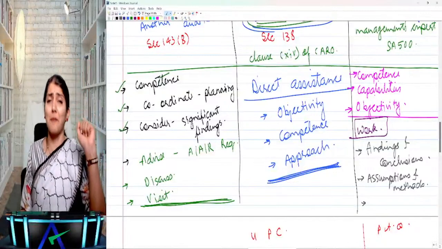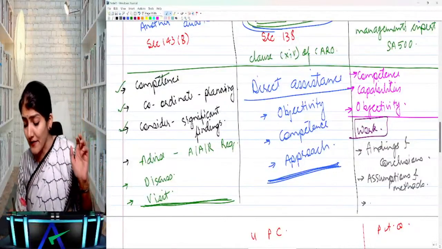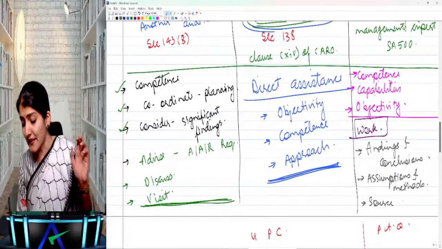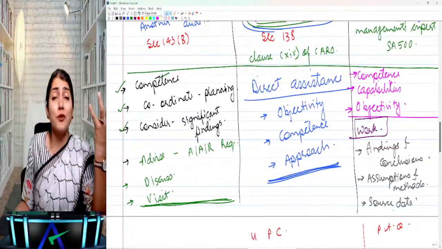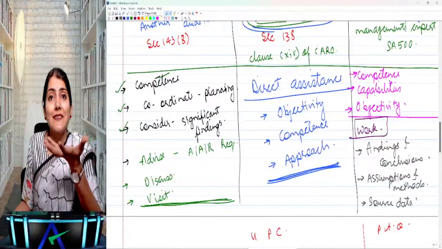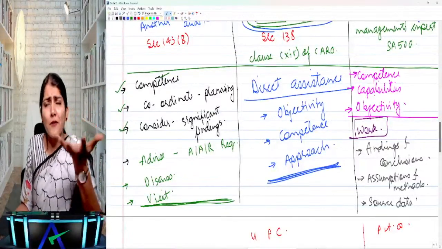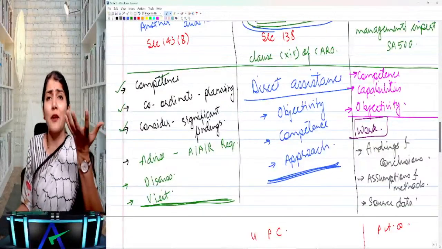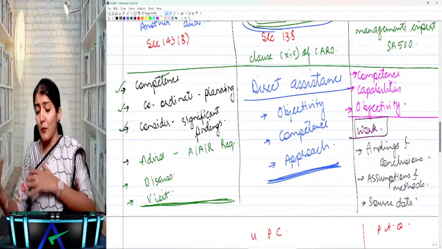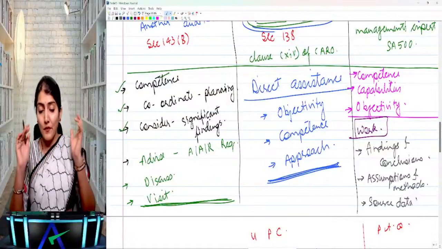So assumptions and methods, and the relevance, accuracy, and completeness of the source data being used by the expert, right? So whatever source data, like for calculation of retirement benefits, the salary register would be the source data, right? So that source data, whether it is relevant, accurate, and complete. So the relevance, accuracy, and completeness of the source data.